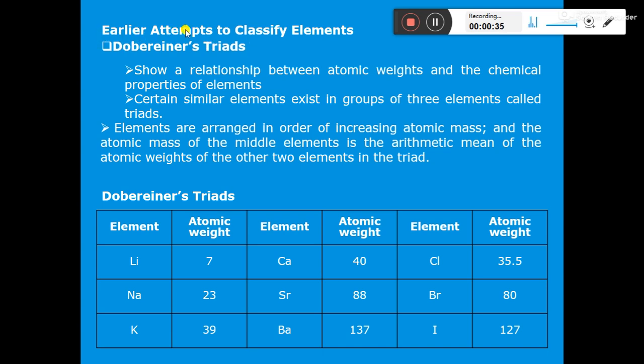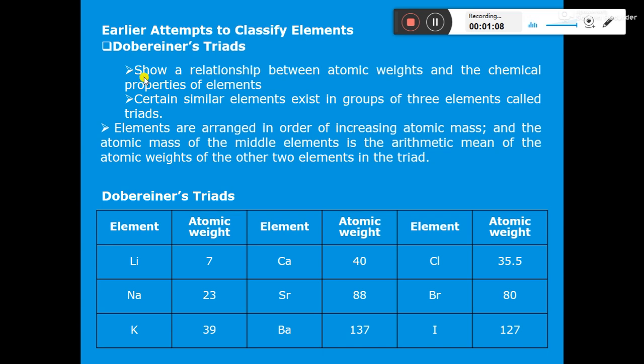Earlier attempts to classify elements. So we will see that with the passage of time, more and more elements were discovered. So it was very difficult to study so many elements. So scientists tried to classify elements on the basis of their properties. So the first attempt was done by Dobereiner. Dobereiner gave the law of triads, or we can say triplets.